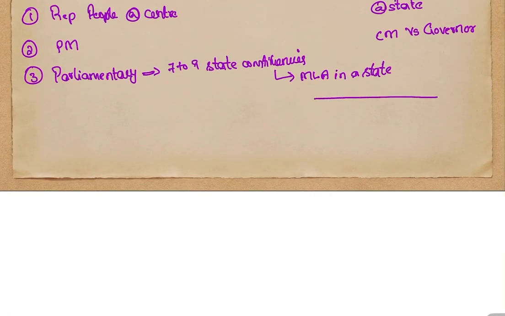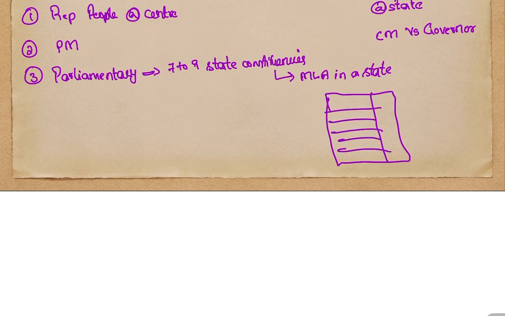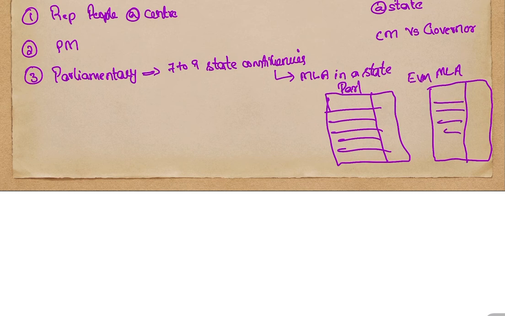Okay, this is for parliamentary elections, and this is for state elections, MLA elections in the EVM. There will be a list of people who are contesting for the MLA seat.